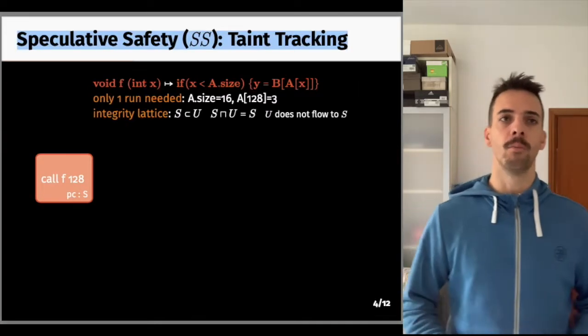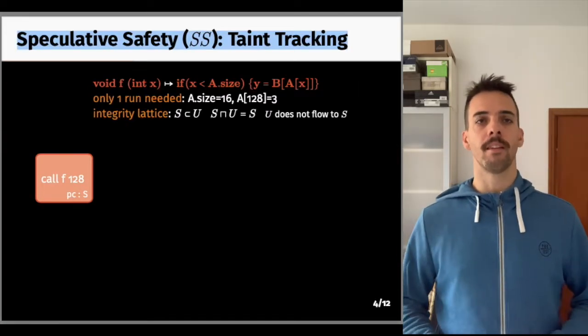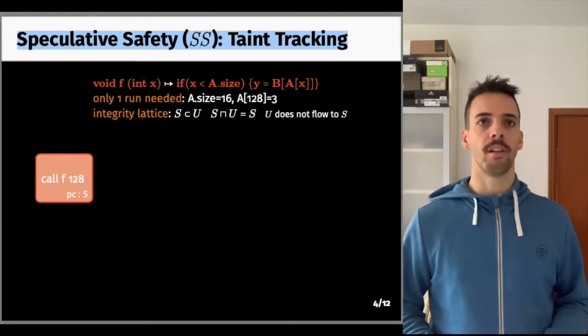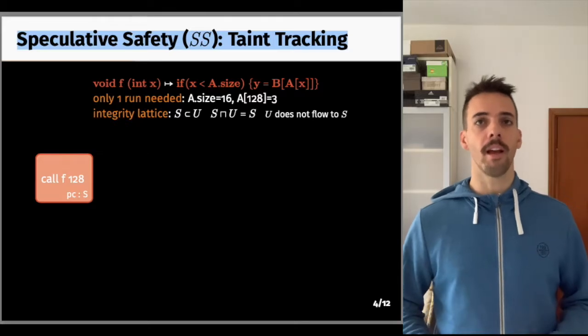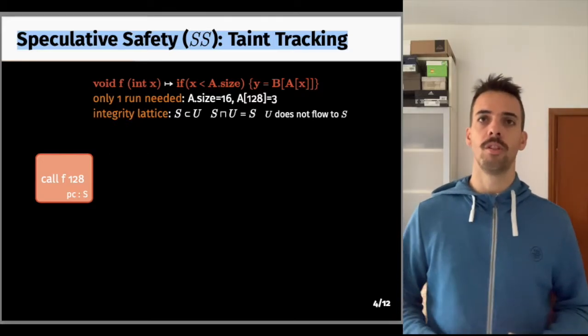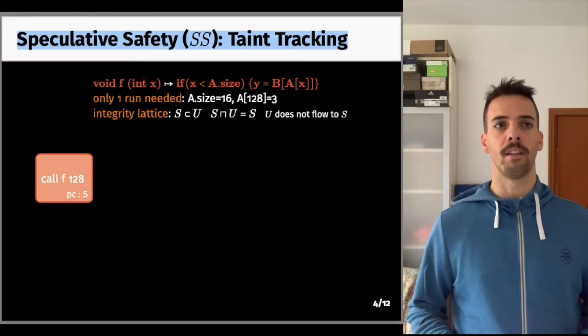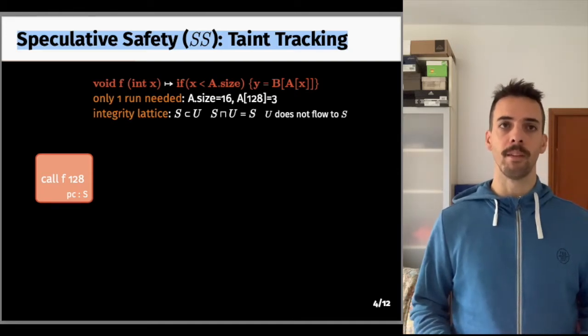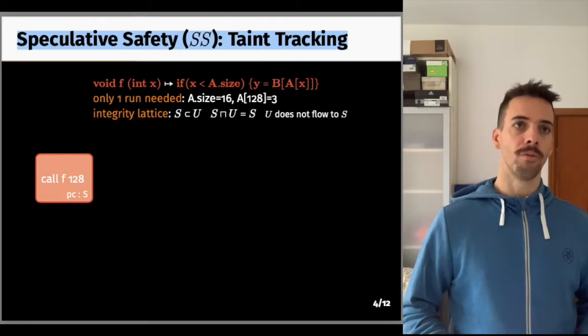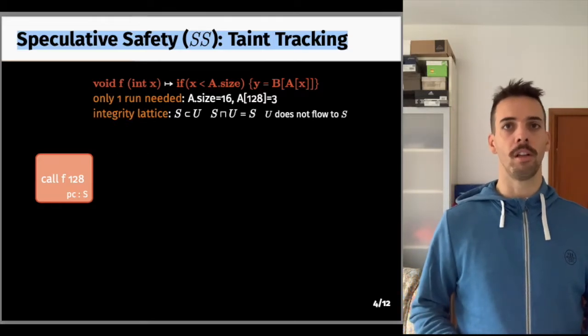Now let's look at SS in more detail. The core mechanism at the center of SS is a taint tracking mechanism, which tracks taints associated to data, to the PC, and to the actions of the semantics. Taint labels are derived from the integrity lattice, which is the dual of the more standard no-interference lattice. We have label S, which means safe to be communicated to the attacker, and label U for unsafe, which is stuff that should not leak to the attacker.